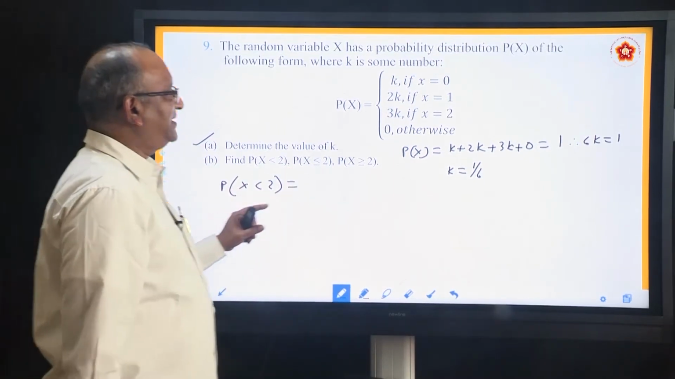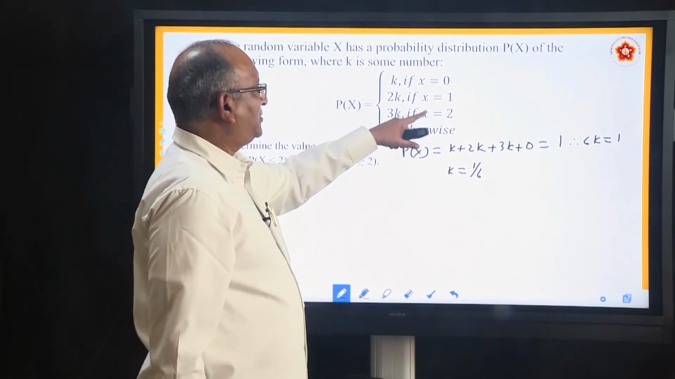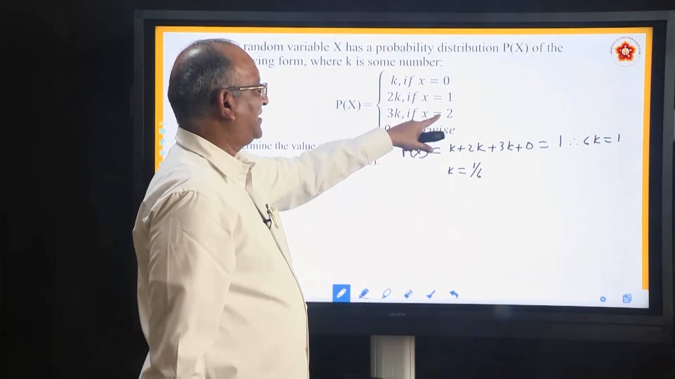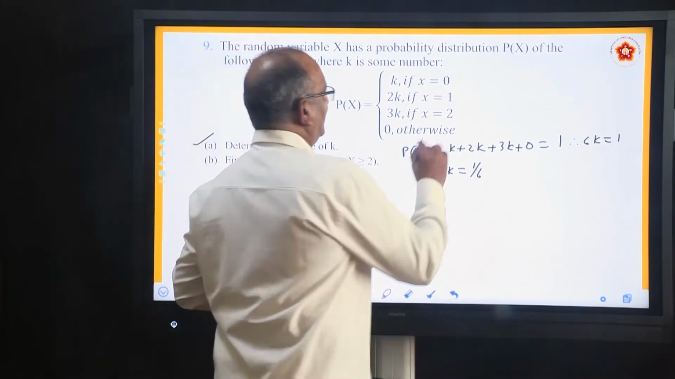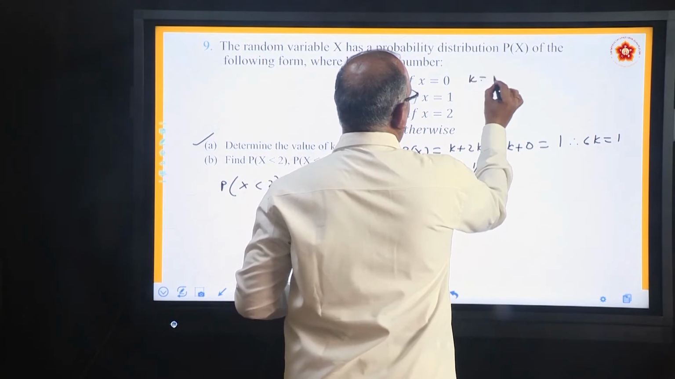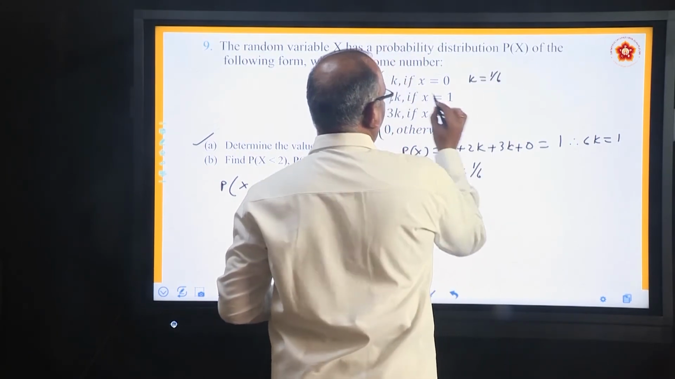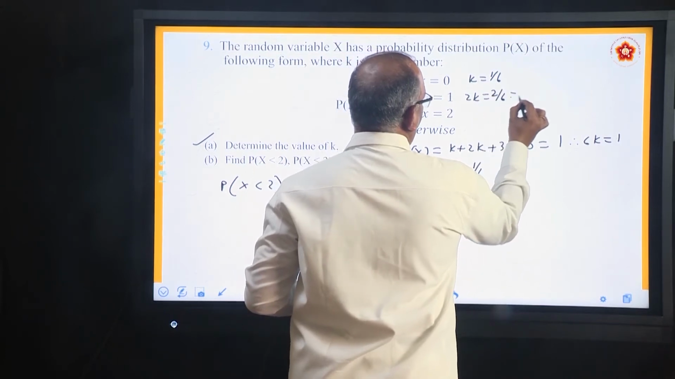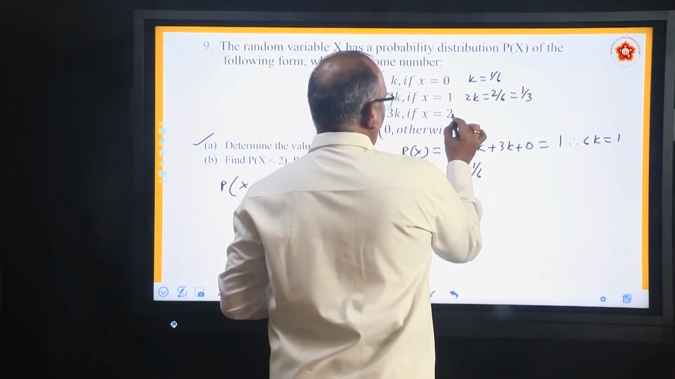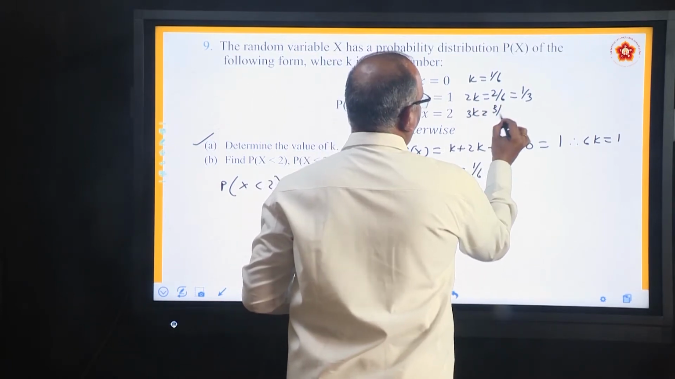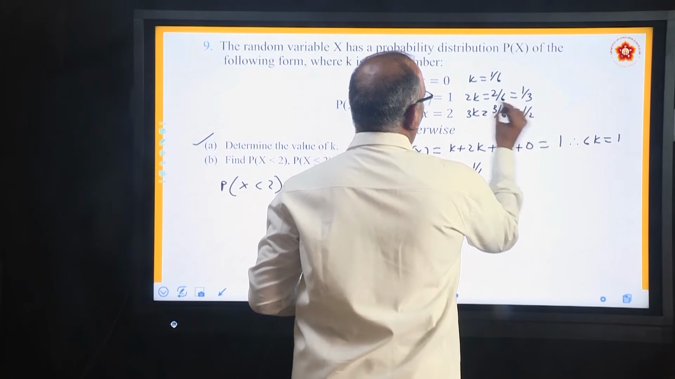When x is less than 2, for x equal to 0, this is the answer. X equal to 1, this is the answer. For x equal to 2, this is the answer. In fact, you can write here k equal to 1 by 6. In this case, 2k equal to 2 by 6, which is nothing but 1 by 3. Here you can say 3k equal to 3 by 6, which is nothing but 1 by 2.